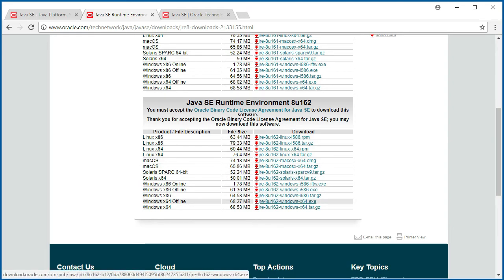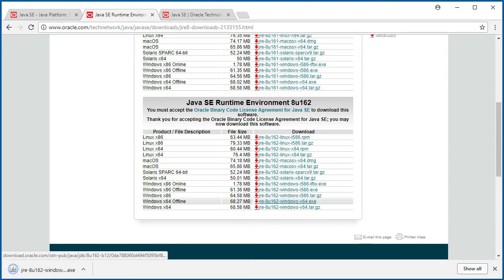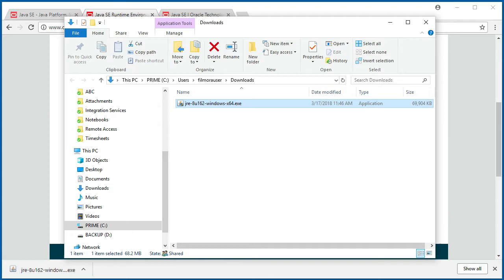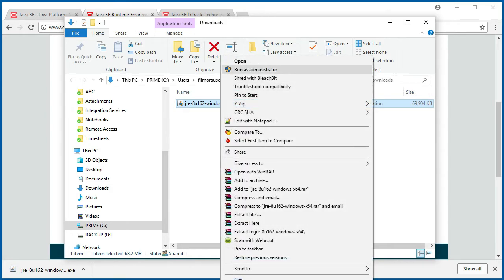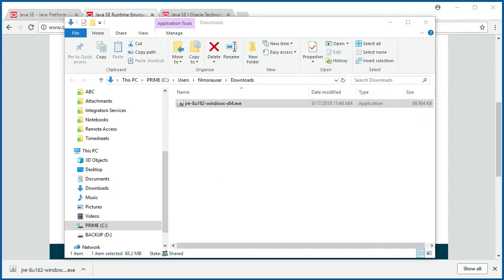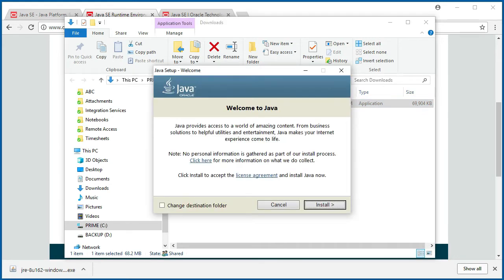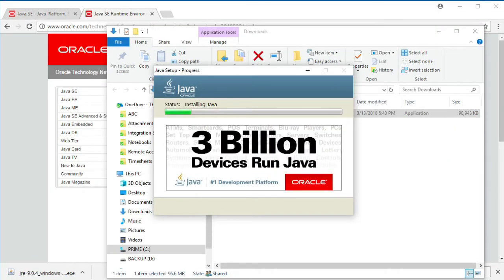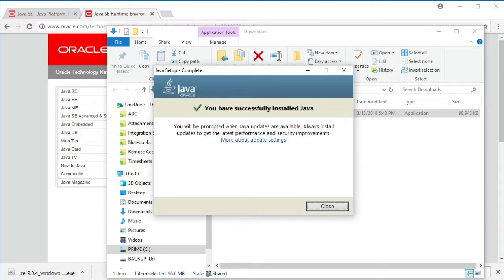In our case, we choose the Windows 64-bit executable file since we are going to install this in a Windows 10 64-bit operating system. Right-click on the installer, choose Run as Administrator, and follow the instructions as directed. That's it. The installation of the Java Runtime environment is now complete.